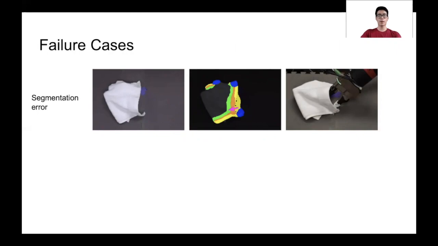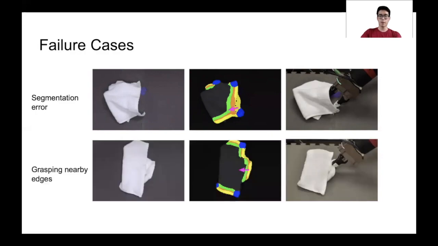We noted two main causes of failure in our experiments. Failures occurred due to segmentation error. Because the cloth was very thin and the input depth images are noisy, the network may predict that the edge bleeds over onto the surface of the table. In this case, the misdetection causes the grasp point to be too low to catch the edge of the cloth.